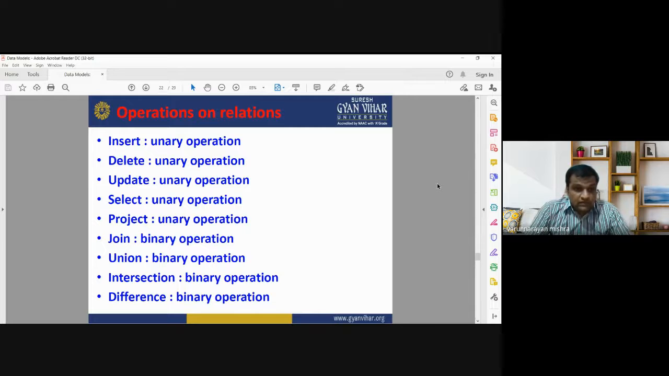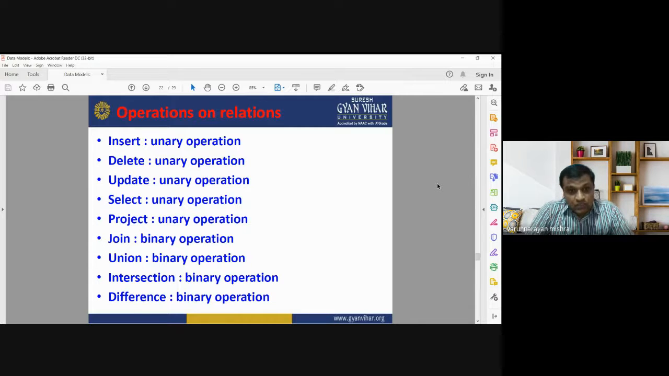We may use insert, a unary operation. We can also apply the delete operation, which is a unary operation, the update operation, and the select operation. Then project is a unary operation, join is a binary operation, union is also a binary operation, intersection is a binary operation, and difference is a binary operation.